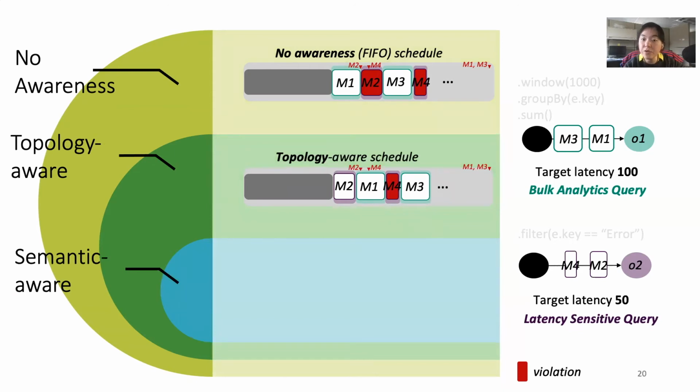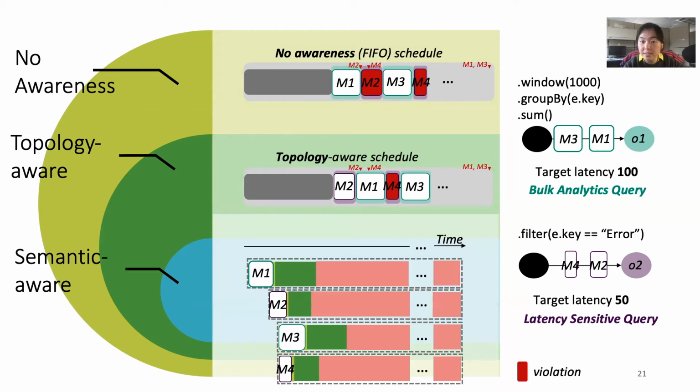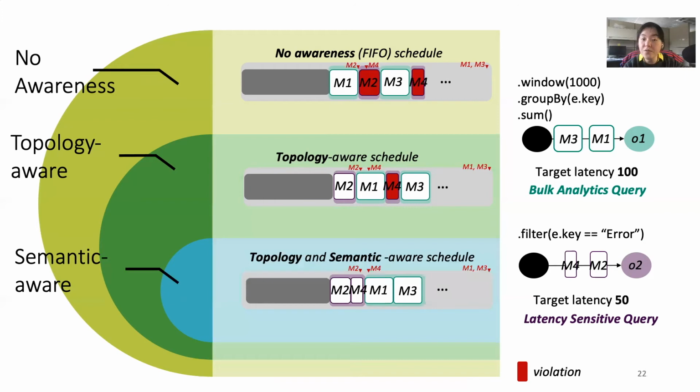The scheduler can further discover opportunities for optimization by exploiting query semantics. Query semantics helps the scheduler to identify whether or when a certain message triggers the target operator. In our case, knowing that messages target the window aggregation operator, which is M1 and M3 here, helps the scheduler to delay messages cooperatively in order to prioritize messages that have tight deadlines. This further improves our scheduling result and prevents all violations.